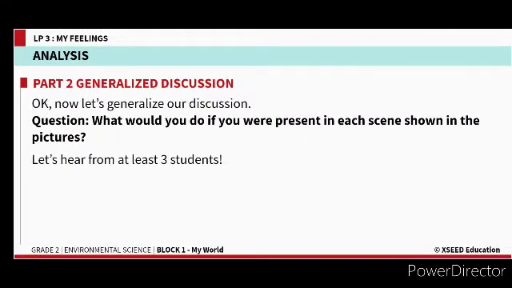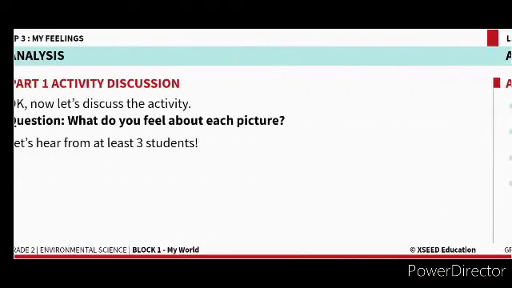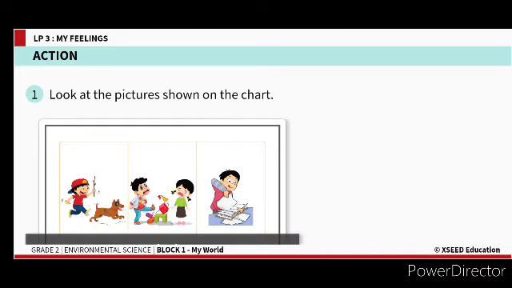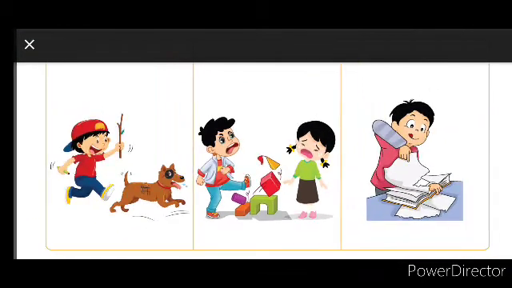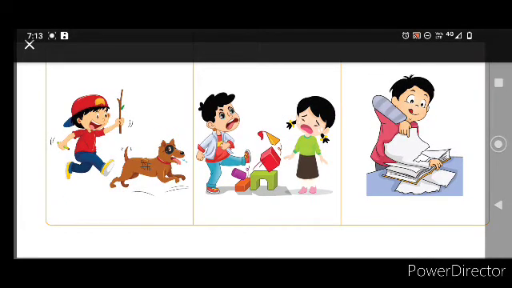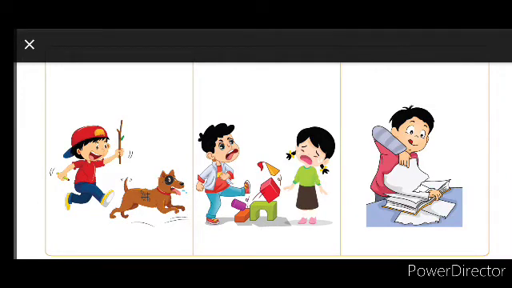Now, what would you do if you were present in each scene shown in the picture? So now they are saying you are in each picture. How will you react? What will be your reaction? That's what they are asking you. So the first picture, I hope that you might have drawn angry. Second situation, definitely you will feel sad when the toy is broken. Third situation, I hope that we will feel angry that he is spoiling the books.